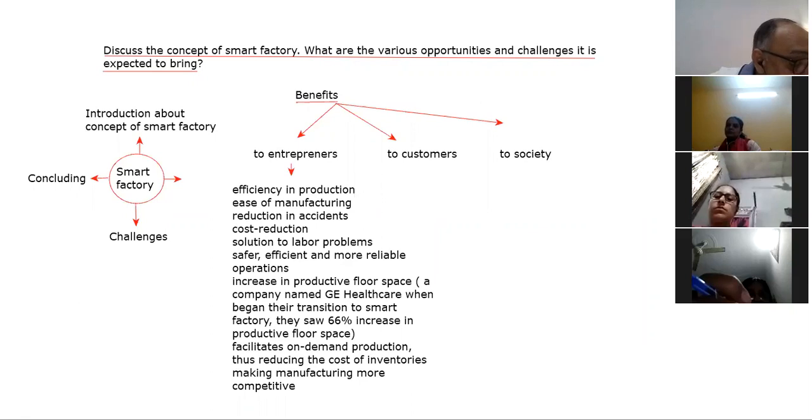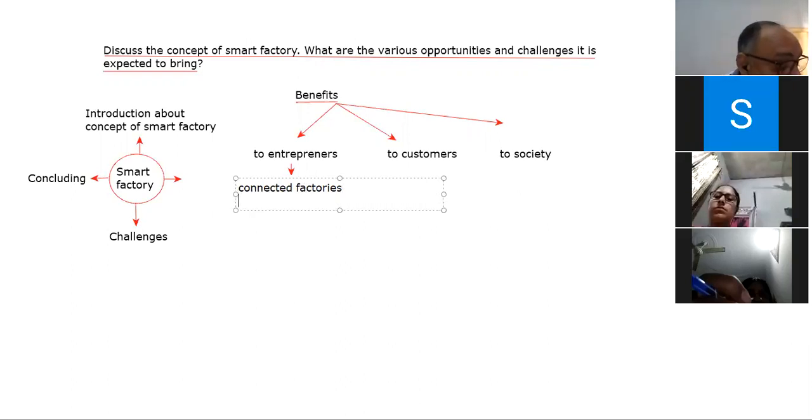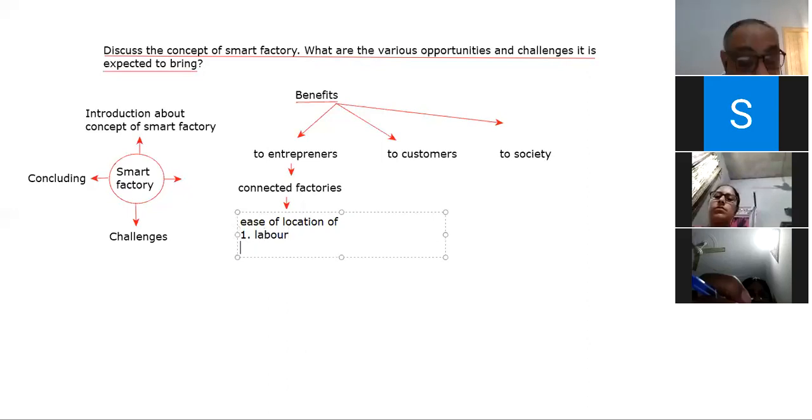So the next will be connected factories. In this, the next benefit will be connected factory. Factory means workspaces, right? So connected factories, right? अगर आपकी 2 factories, 3 factories हैं, so those will be connected, right? Connected factories will lead to ease of location of, number 1, labor, right?